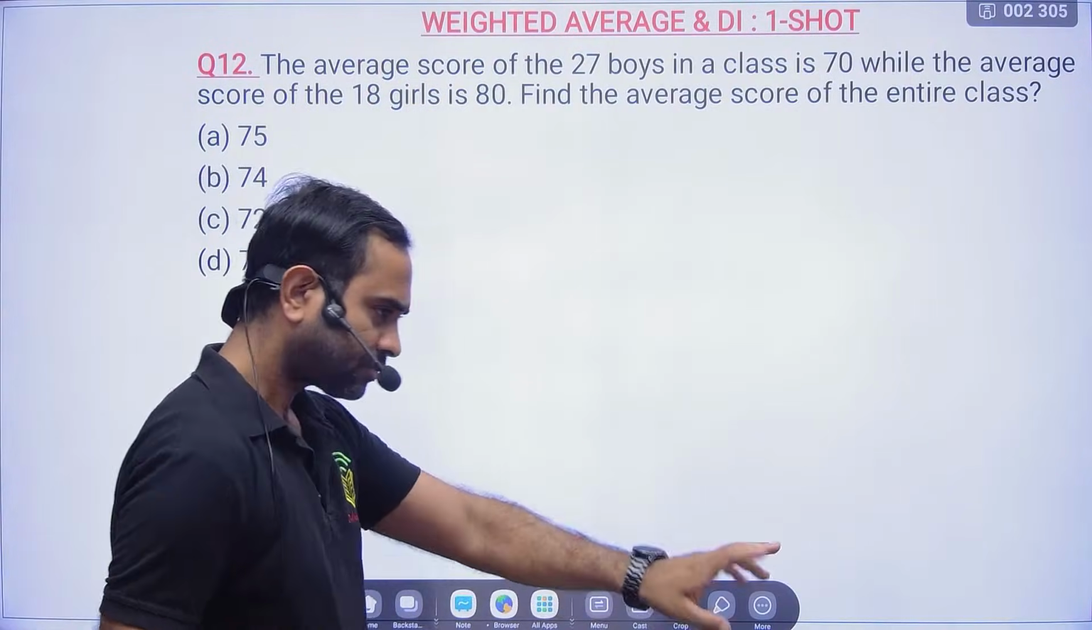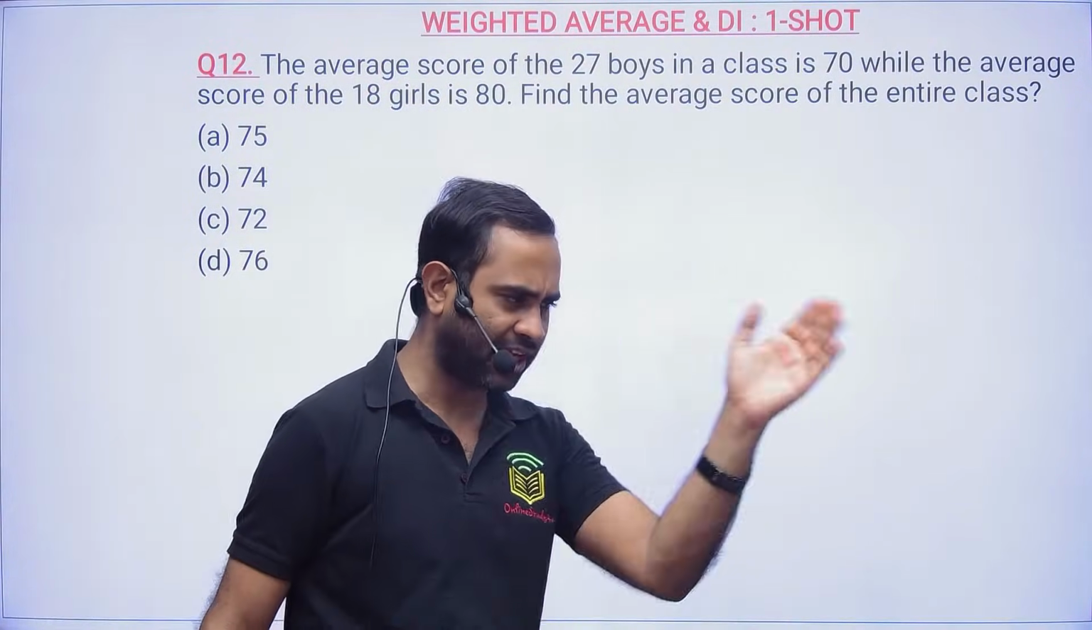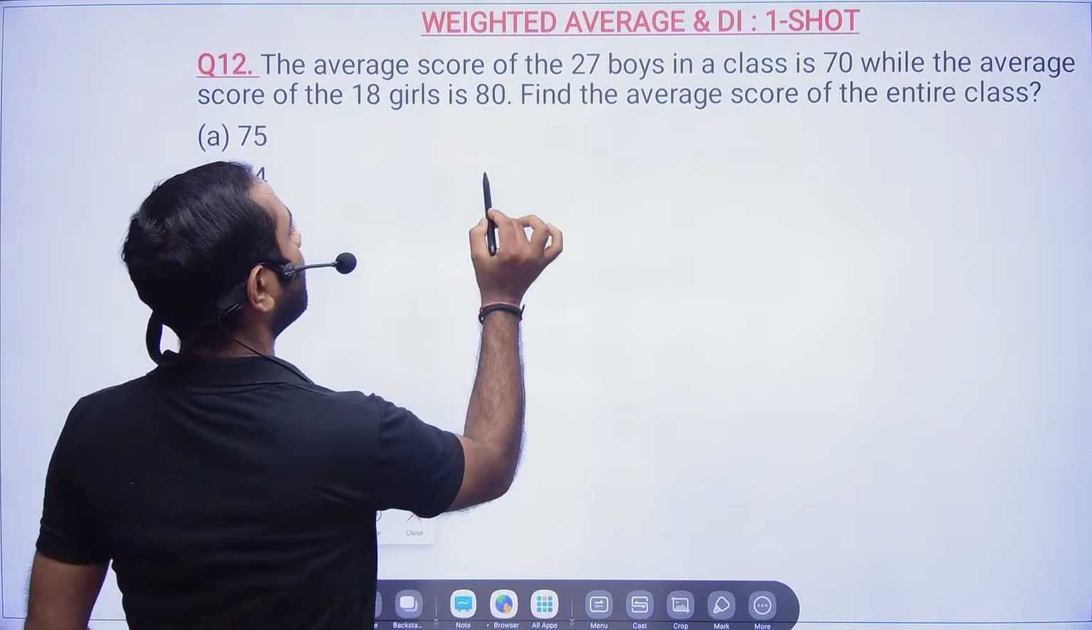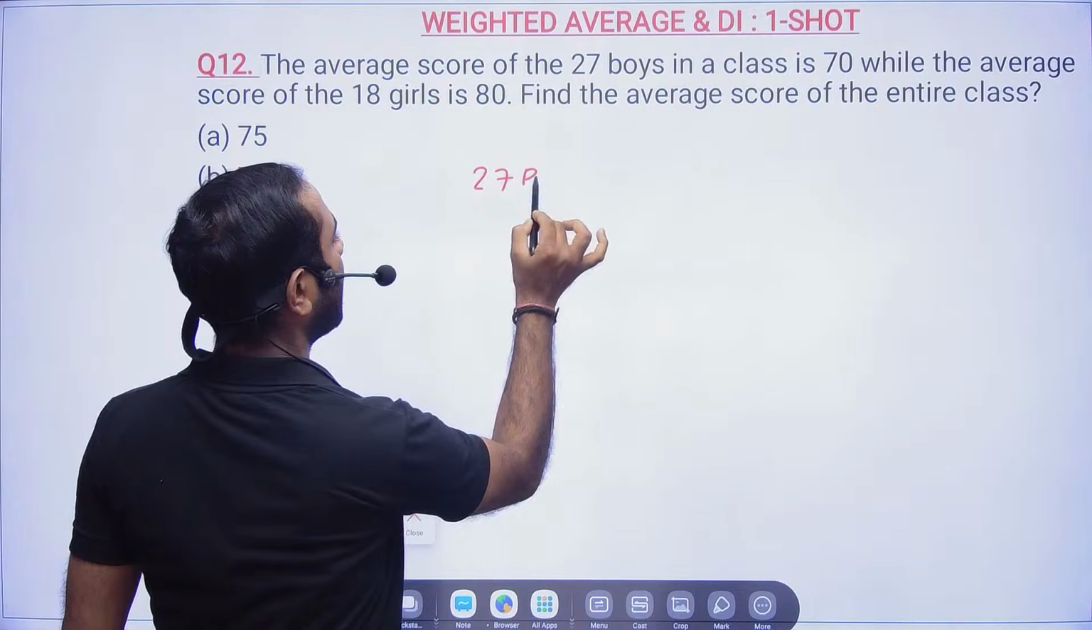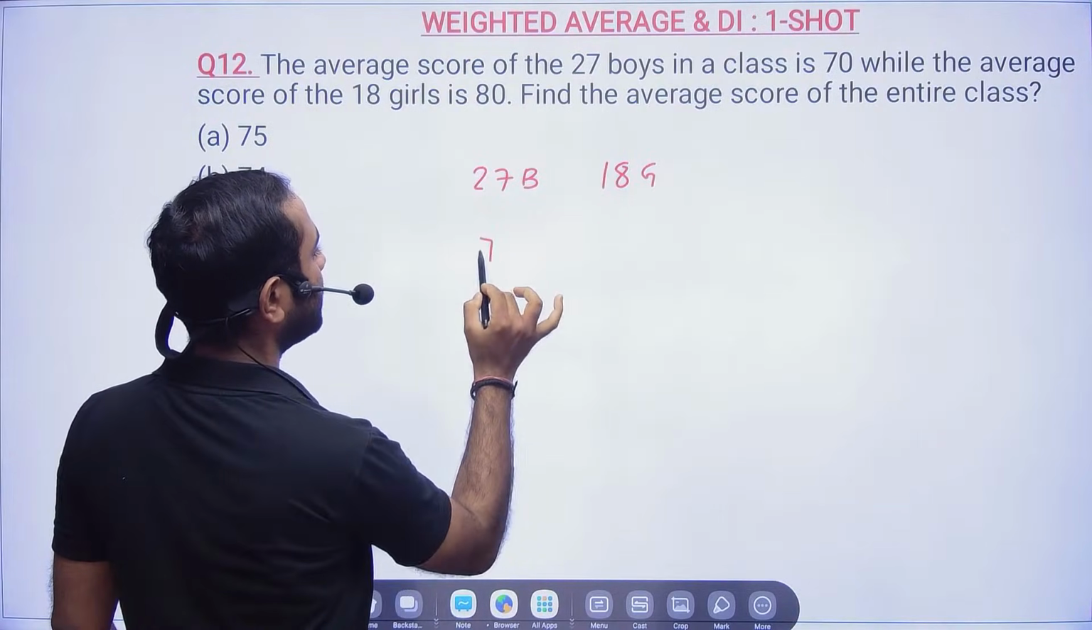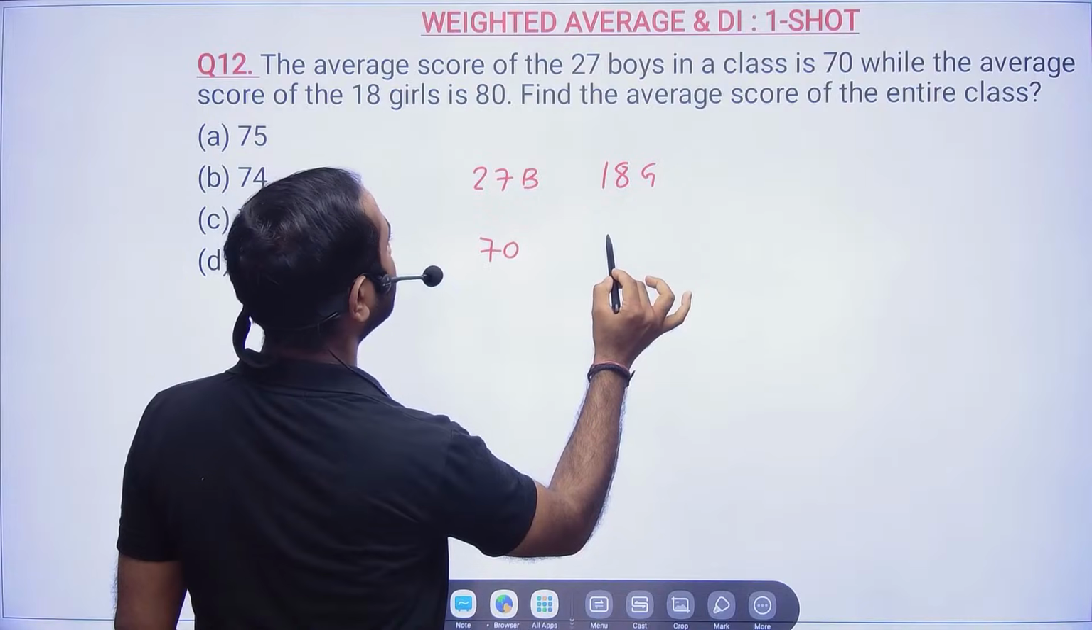Okay, now let's see what I am trying to explain to you. Many of you have already given the answer. Very good. Now let's see. So you have 27 boys and you have 18 girls. Okay, these are numbers, and here you have 70 and here you have 80.